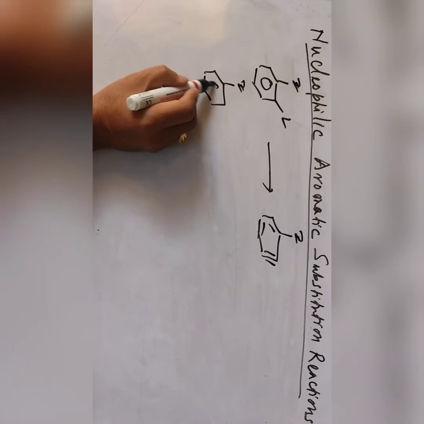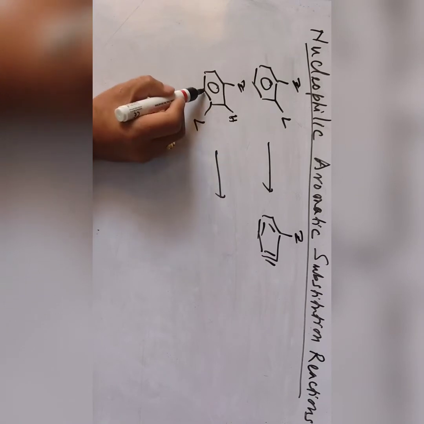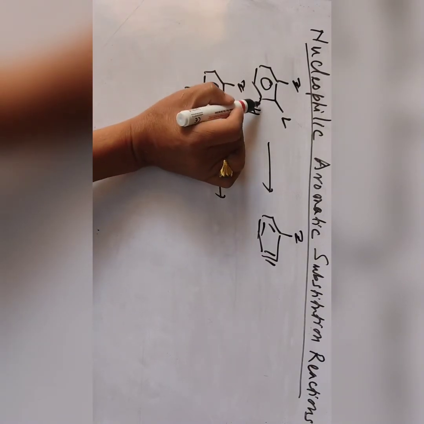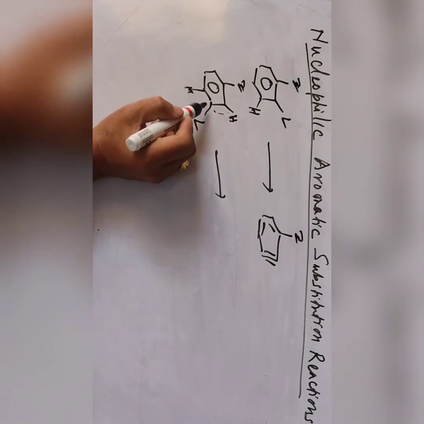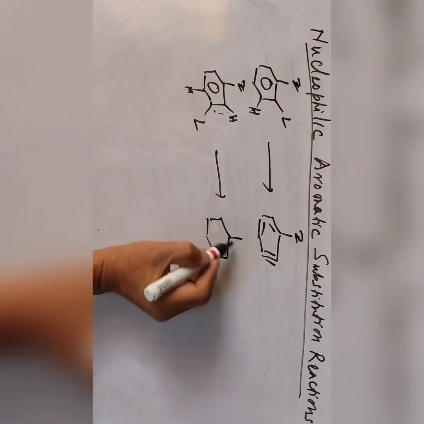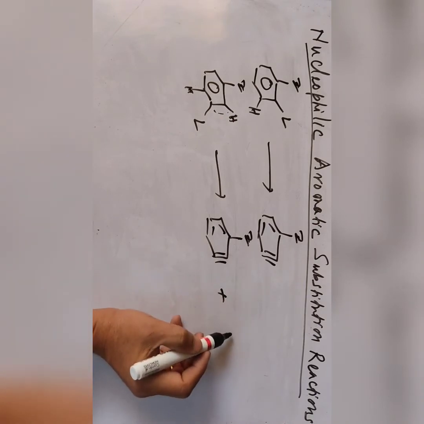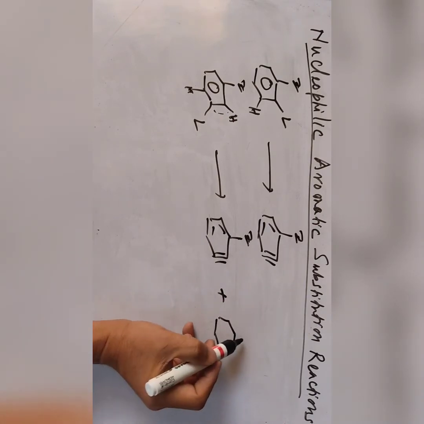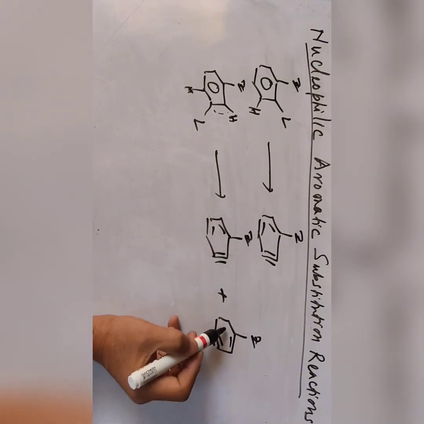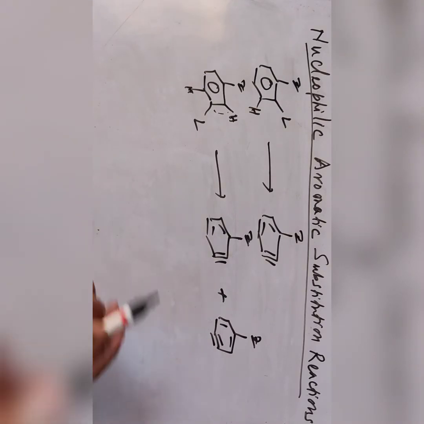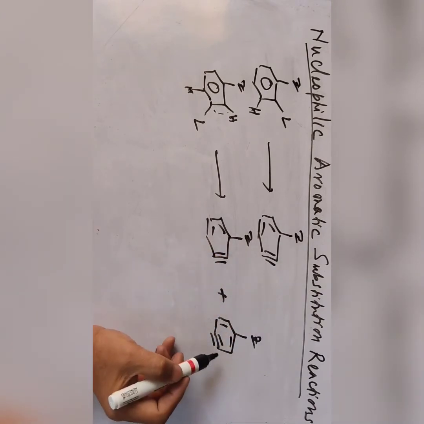Another one, if the leaving group is in the meta position, then this hydrogen can be removed. Here this hydrogen is lost and this goes down. But here there are two cases. Now two products can be formed, either here or here. So we can have two benzyne intermediates in this case. You can have either this one, plus another one. So you lose this one, then we have a triple bond here, like this. So two benzynes can form: between carbons 2 and 3, and between 3 and 4.